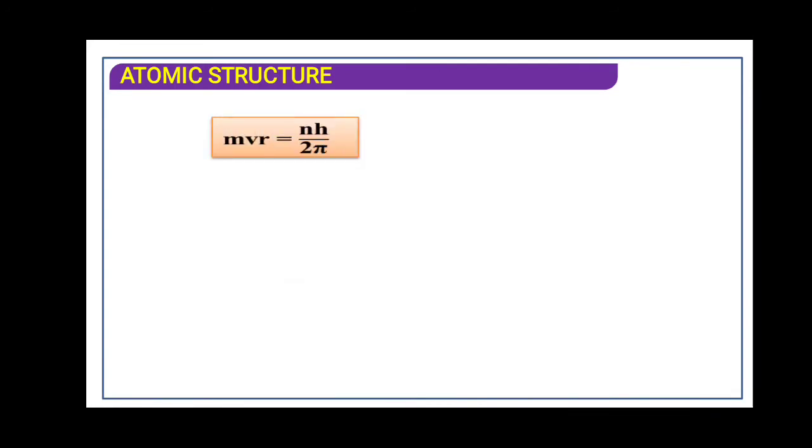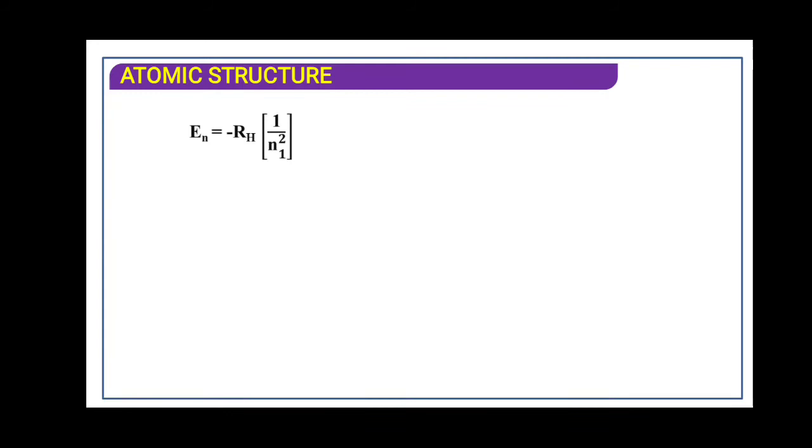This is the formula for angular momentum of an electron: mvr is equal to nh upon 2 pi. And when we substitute the values, we get 313.6 upon n square kilocalorie per mole in terms of calorie. In terms of kilojoule, we get 1312 upon n square, that is the energy of electron, that is 1312 kilojoule per mole for hydrogen atom.